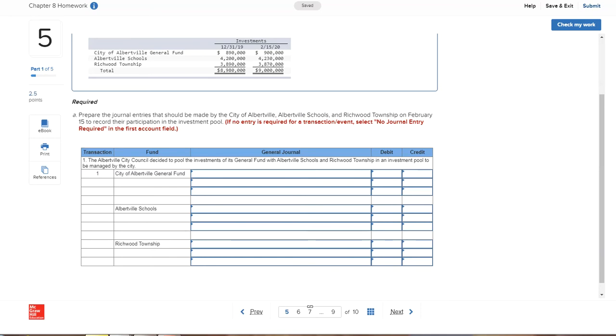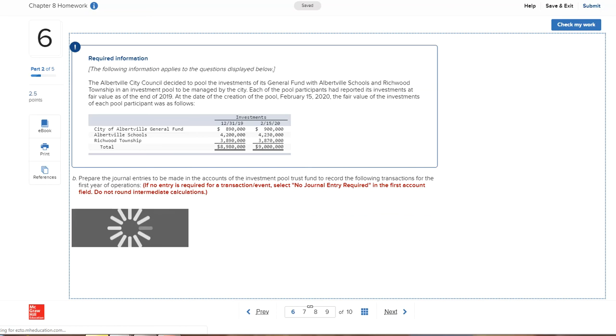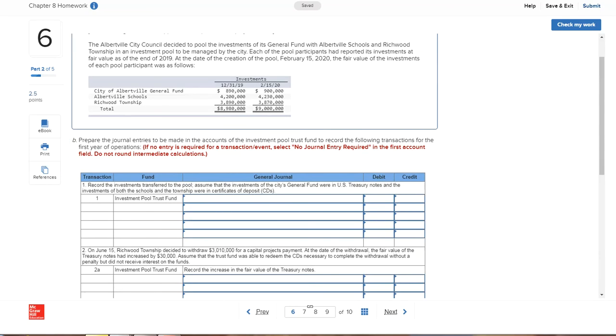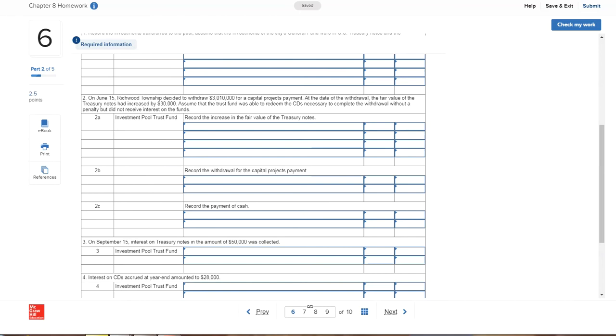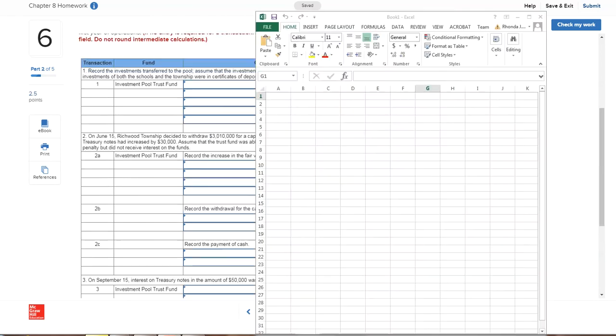Now on part 2, the $30,000, you're going to need a little bit of calculation on that. Let me get on over to that one. Let's see what they give you. Okay, this $30,000 right here, you're going to need some calculations on that one. So open up an Excel spreadsheet so that you can see what you're looking at here.